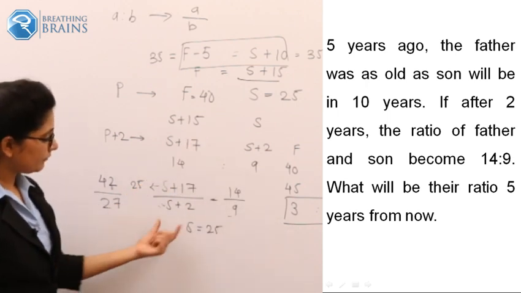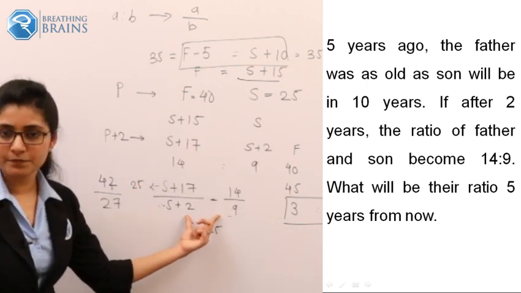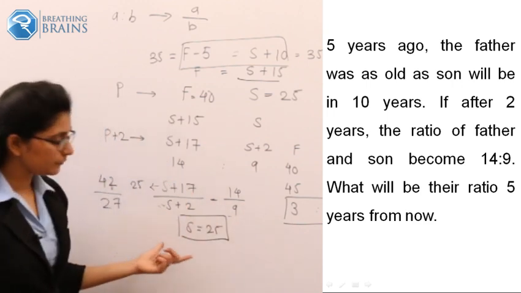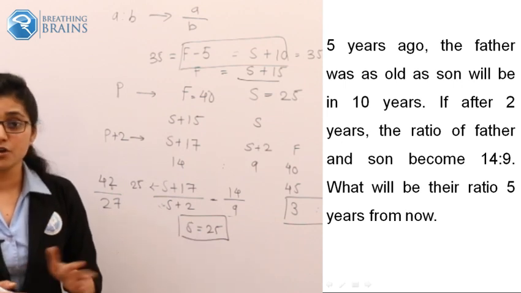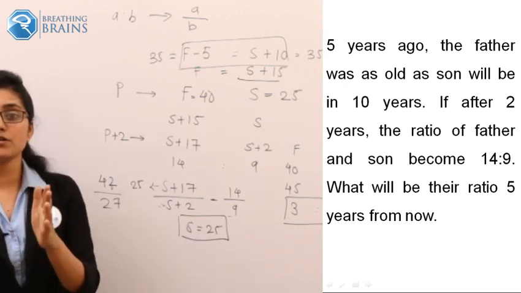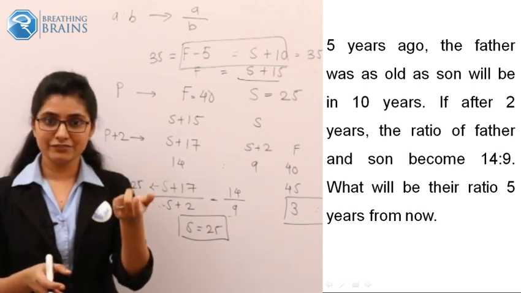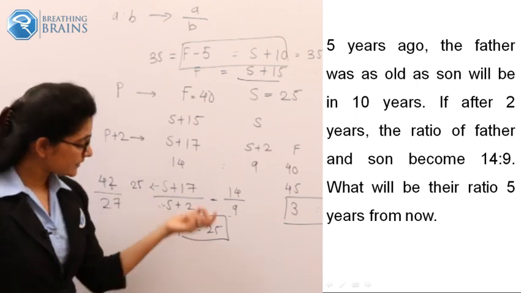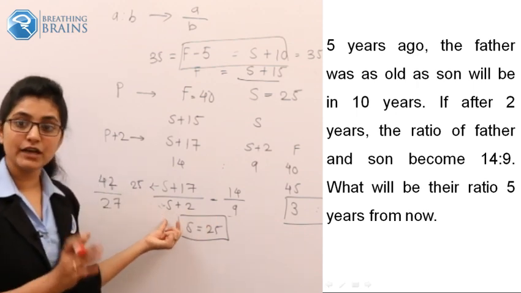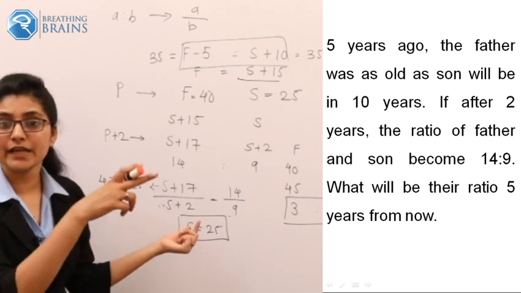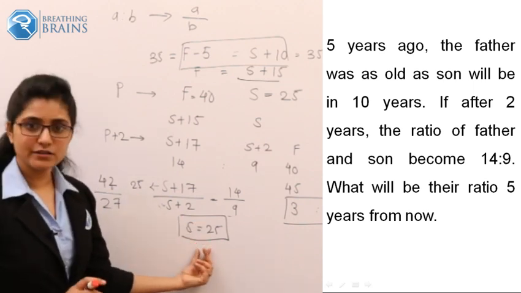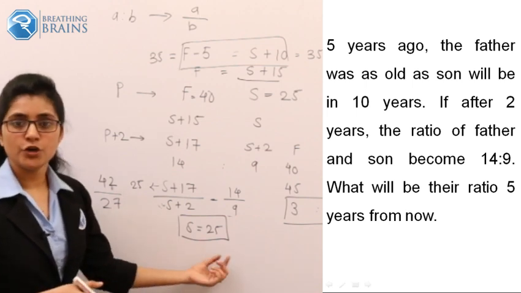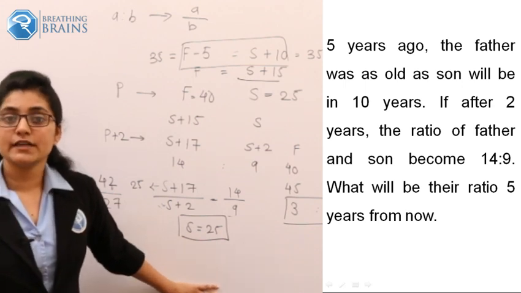So from this we came to know this equation. And from this we calculated the value of S which is equal to 25. So you all came to know how we calculated the value of S without cross multiplication. We check for the multiples of 14 and according to that we define the value of S. We put the same value of S into the denominator and check whether the addition comes out as a multiple of 9 or not. The only one value that satisfies this condition is 25. So we came to know that present age of son is 25.